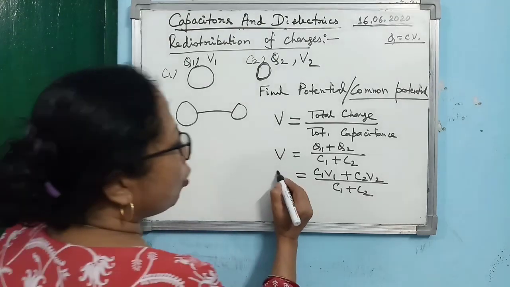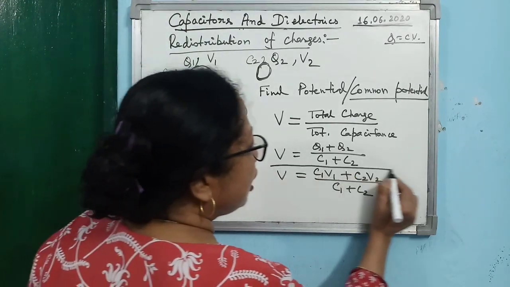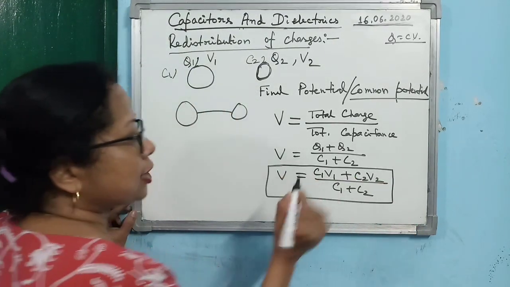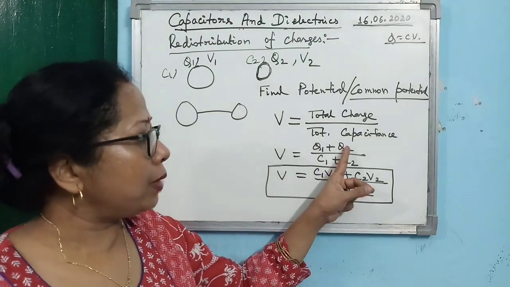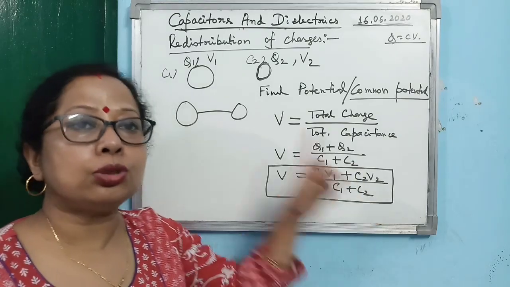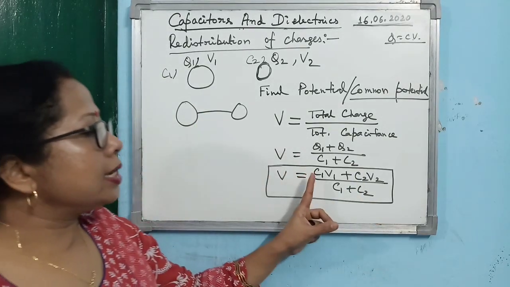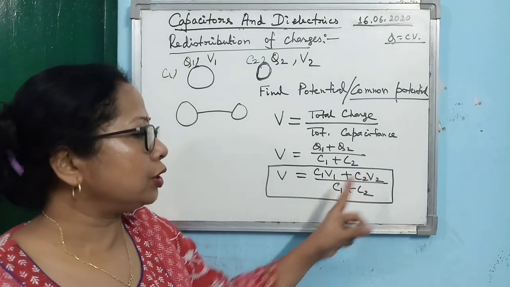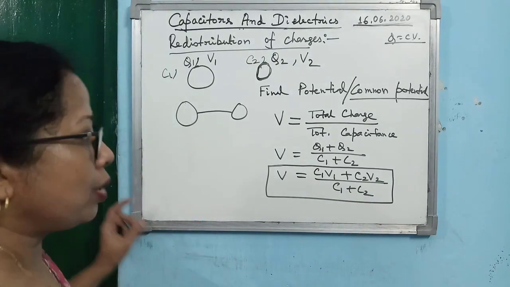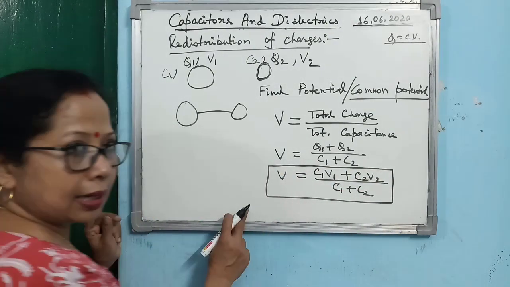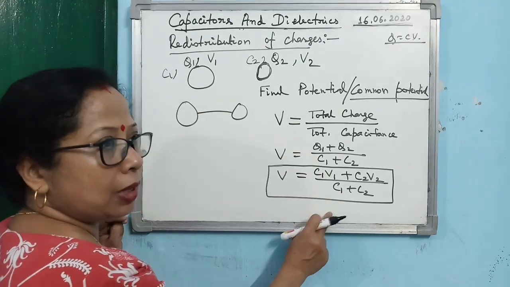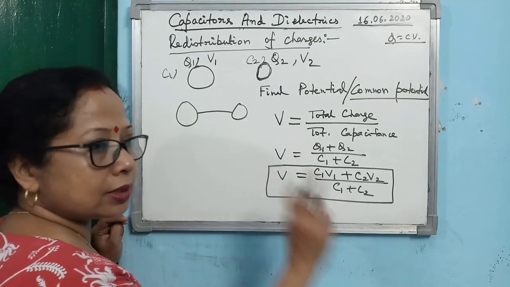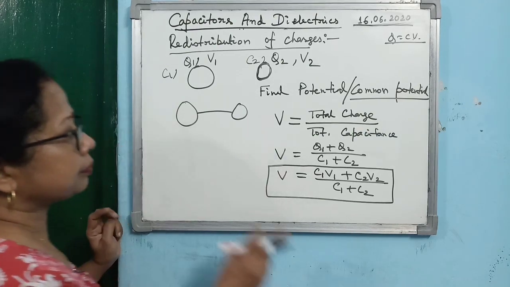So you see what is the expression for common potential. Expression for common potential is either you can write (Q1 plus Q2) by (C1 plus C2), or you can write it as (C1 V1 plus C2 V2) by (C1 plus C2). As I have written within the rectangle, what does it mean? You have to learn and remember the formula for solving numericals and answering 1 mark questions.